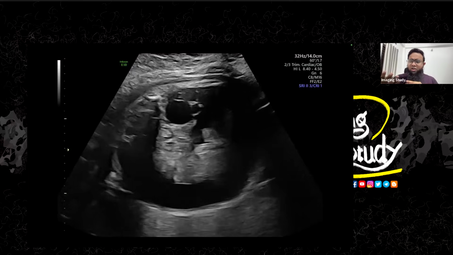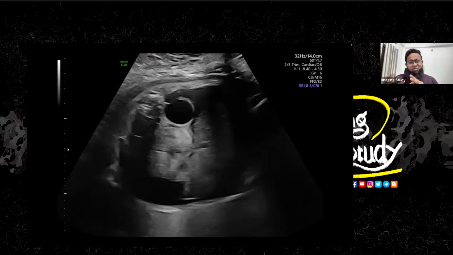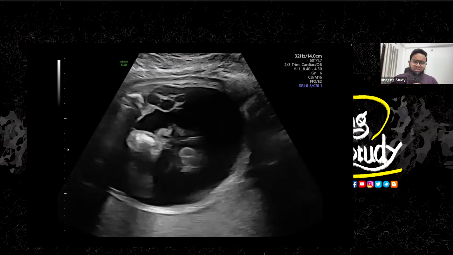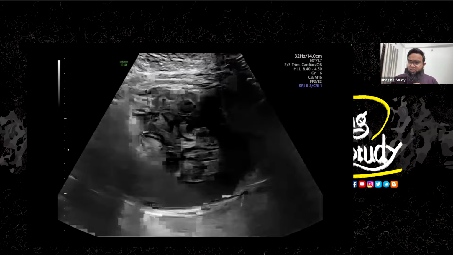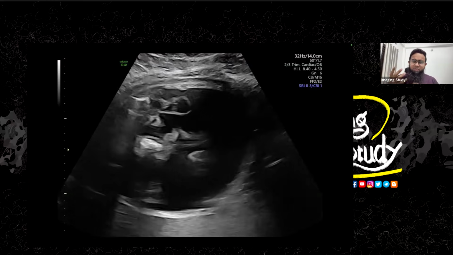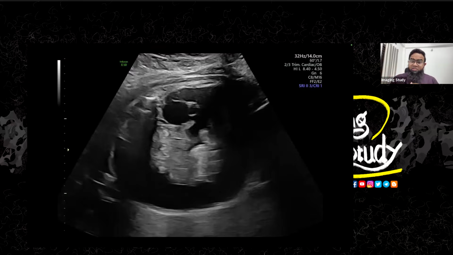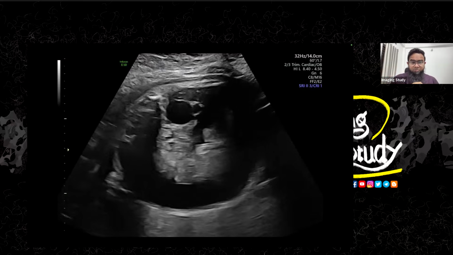So we can evaluate it with amniocentesis or something like that. But in this patient, termination is the first thing that should come to your mind. But unfortunately, it's already 30 plus weeks of gestation.